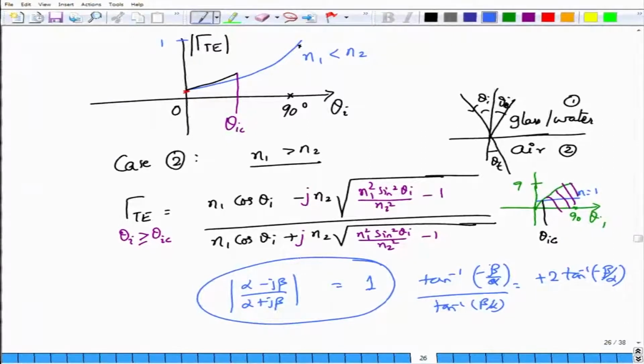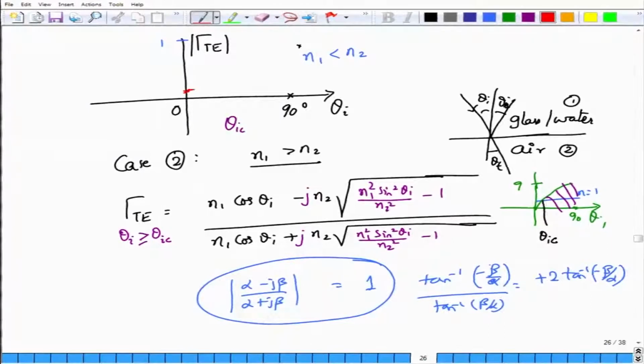Okay. So, the curve does something very interesting. The curve after theta I equal to theta IC breaks up and suddenly shoots up in magnitude and remains equal to 1. Sorry, this was not clearly written. Let me rewrite this line.